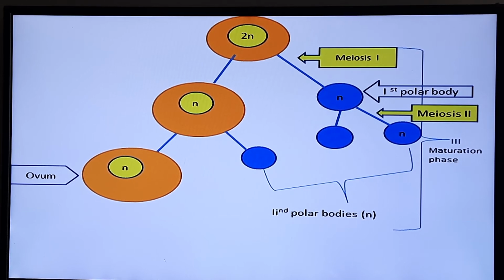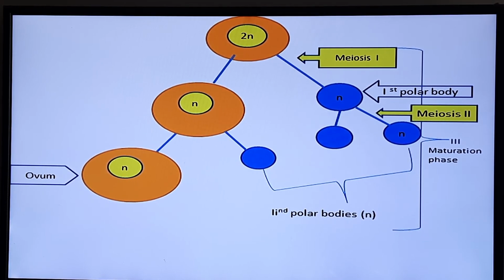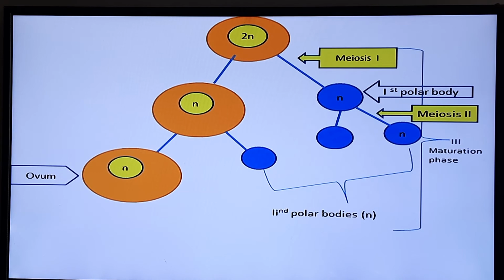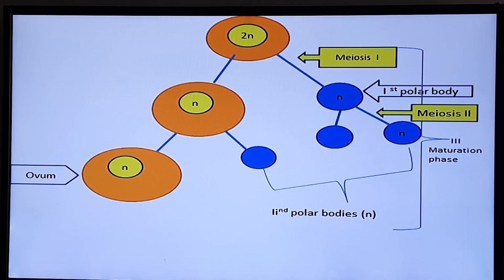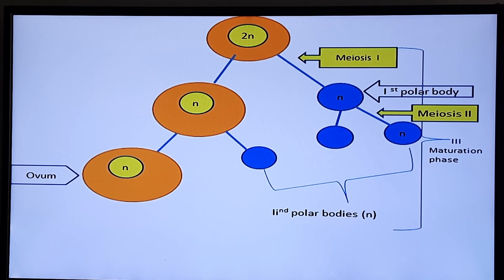The ovum is present in the metaphase condition. When the sperm enters the vitelline membrane, the ovum undergoes meiotic division and completes meiosis second, and it forms the second polar body and the true ovum. This is the activation of the ovum.